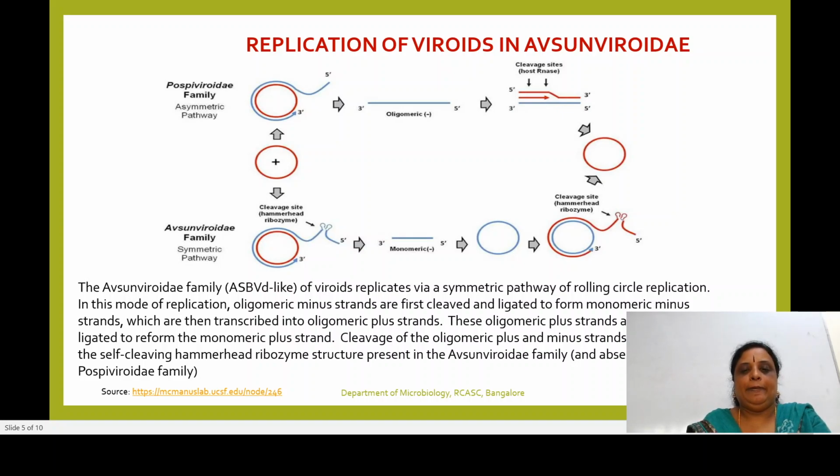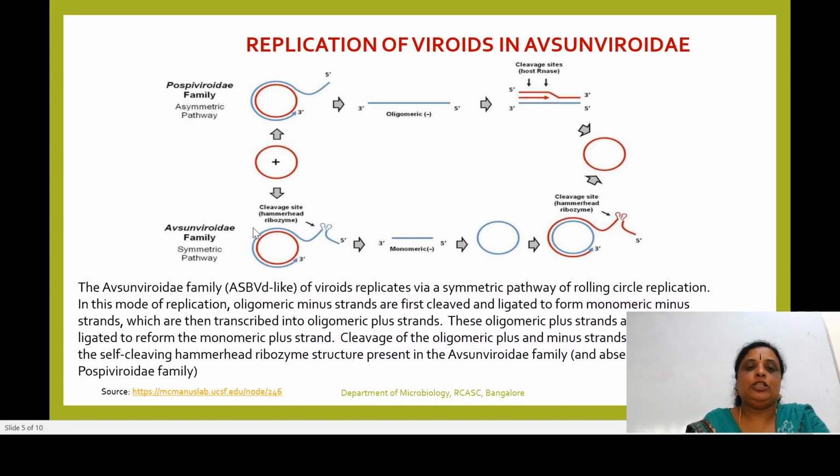To form the oligomeric strand. Another thing we have to remember here is the oligomeric strand. However, it is formed in the Pospiviroidae members; the oligomeric strand is produced by the rolling circle mechanism.